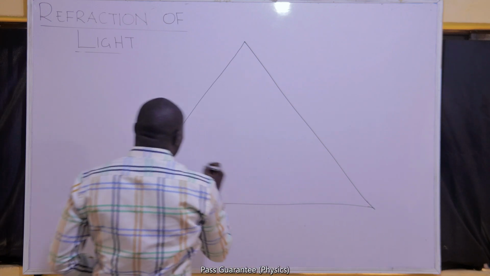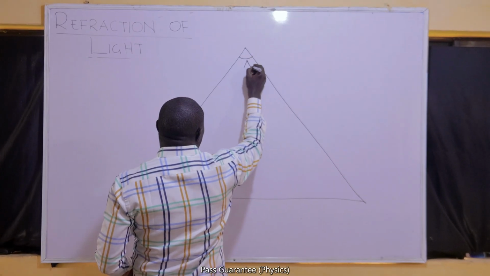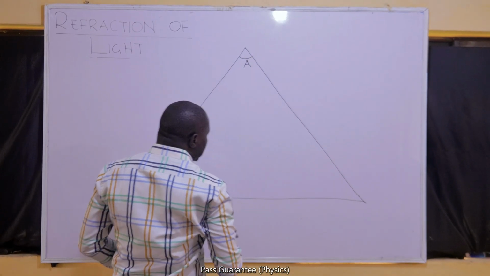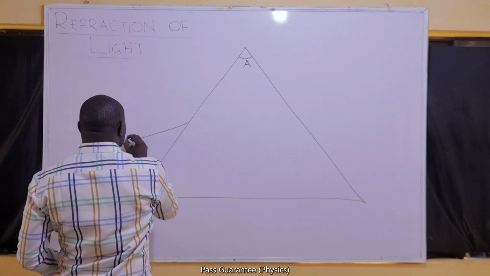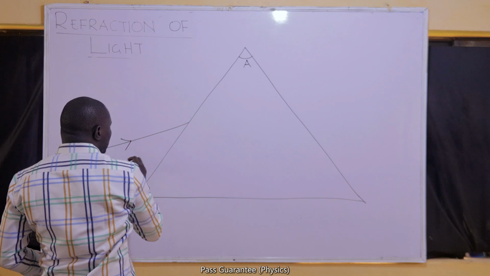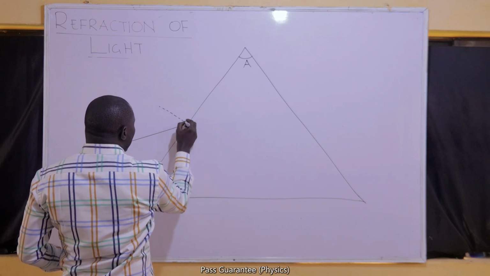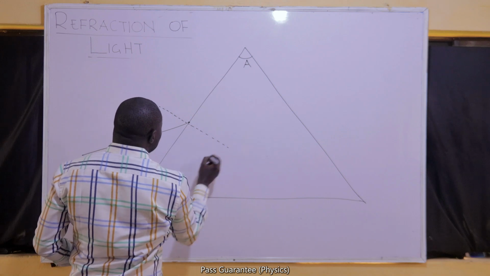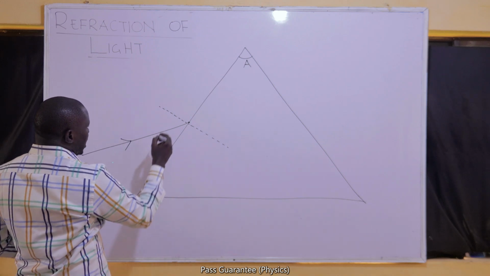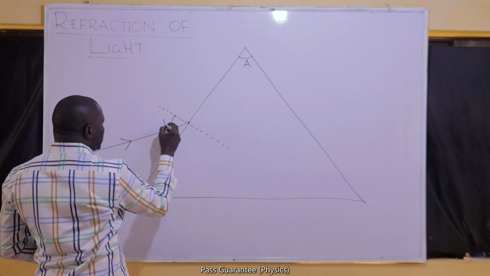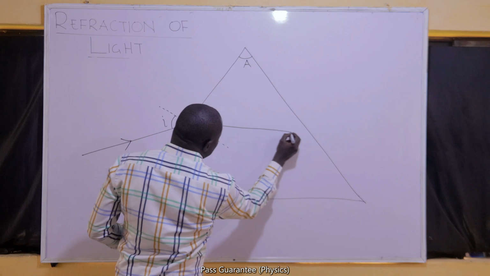In the triangular prism, we have a refracting angle A. If the ray of light comes in this direction, this is our point of incidence. We will draw the normal at our point of incidence. That will help us to know our angle of incidence. Then we expect that the ray of light will be refracted.